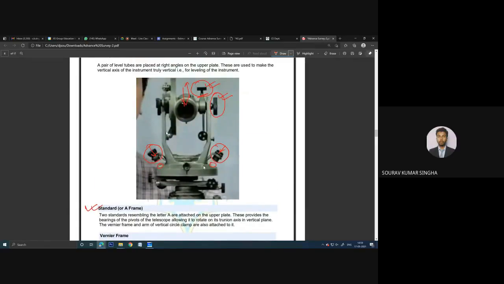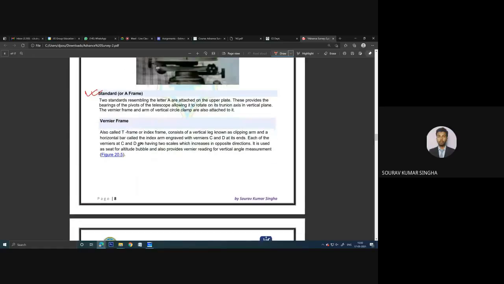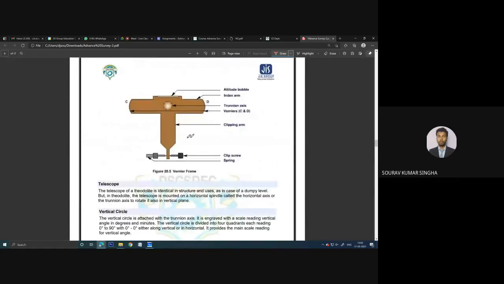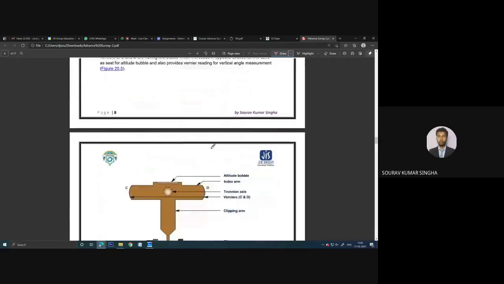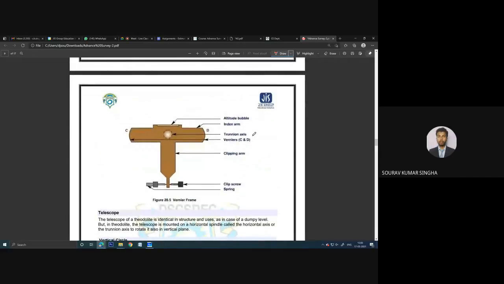So, standard A frame, there is a term standard A frame. This frame here is called the standard A frame, on which this telescope is basically mounted. Now the vernier frame and these things are the internal parts. You can see the trunnion axis.